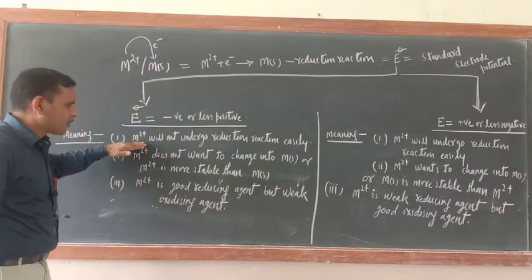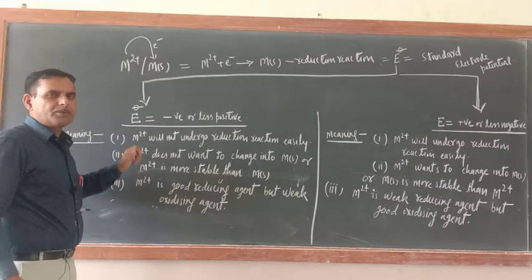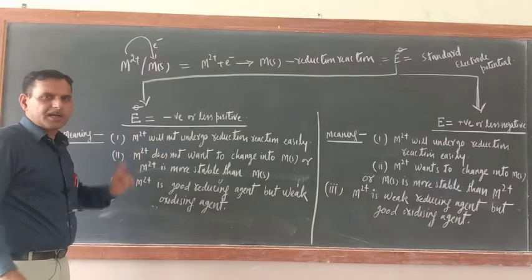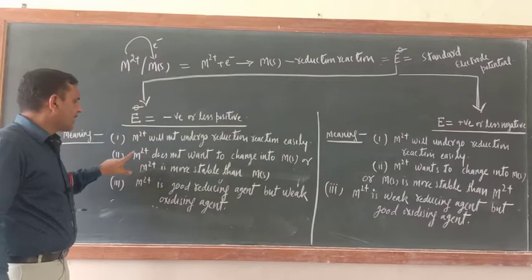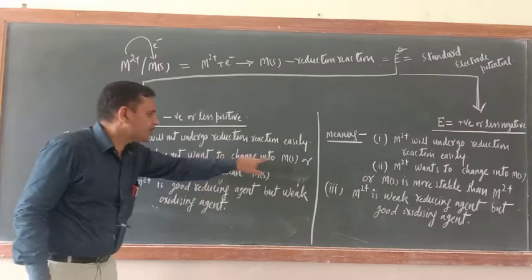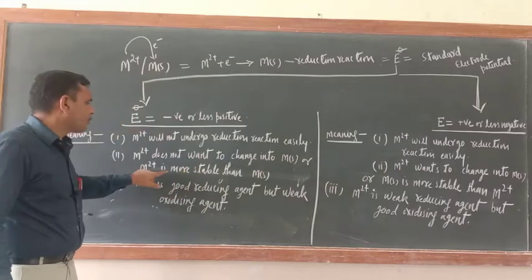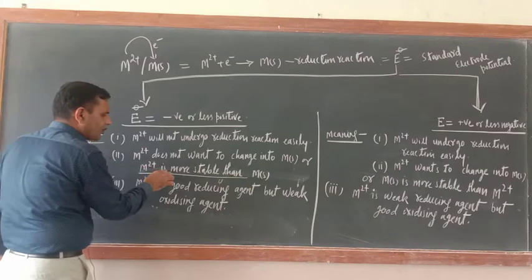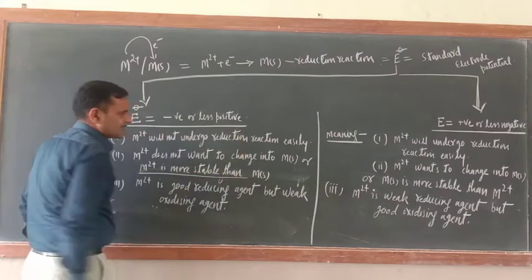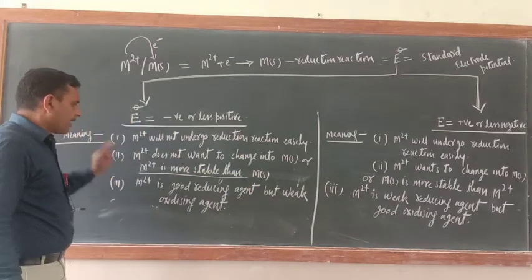Now just see, this point is most important. If M2+ doesn't want to gain electrons, it means M2+ is more stable than M, it does not want to change into M(s). M2+ is more stable than M(s). Am I correct or not?